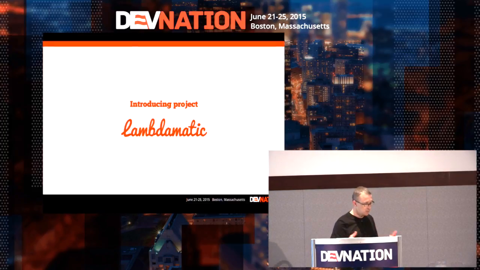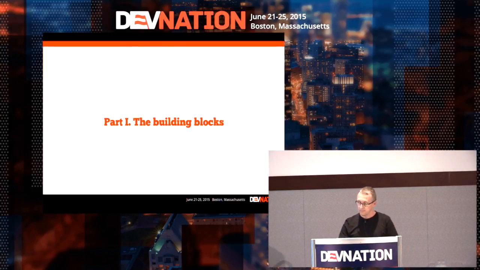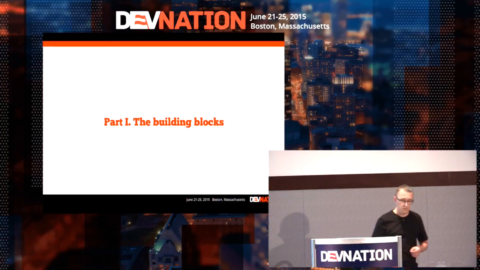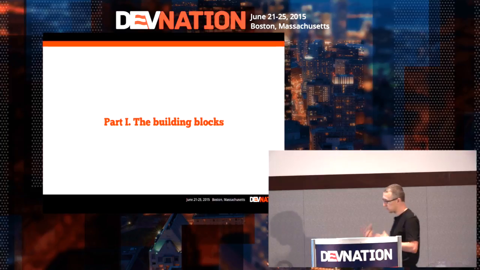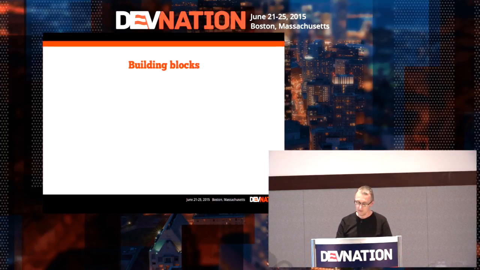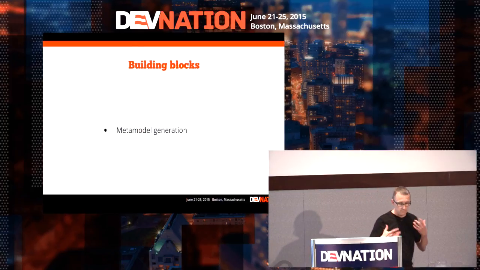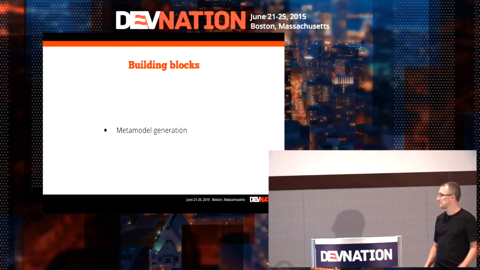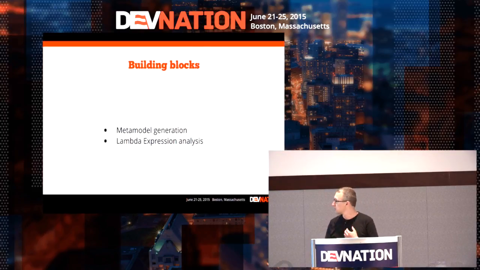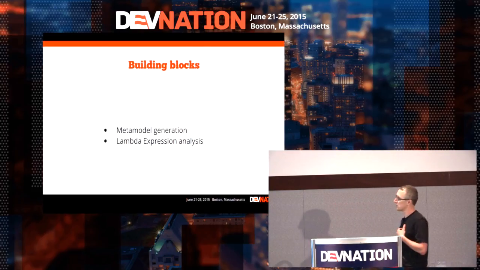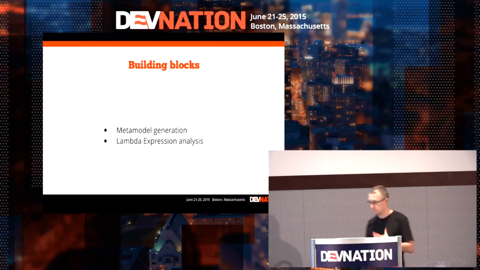I'm going to explain how it works now. The first part of this presentation will be about the building blocks, how I can use Lambda expressions. The first thing is that we generate a meta model to write queries, and then we do Lambda expression analysis based on this meta model.